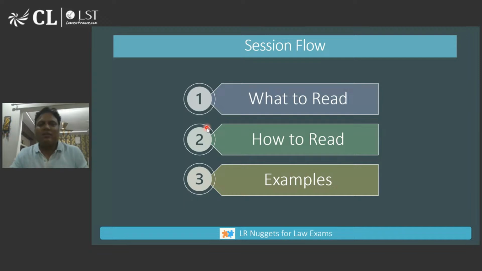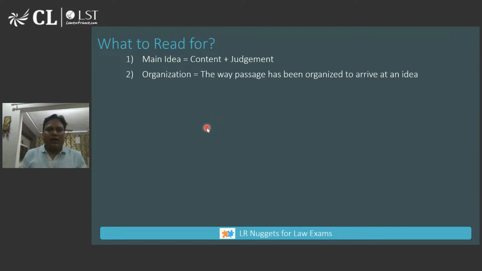So ultimately the objective is of course to get marks, but you can't get marks just by reading the passage. You have to understand it, and to understand the passage you need to know what the key elements are, what to read and how to read. So that is what we are going to do. So what to read a passage for?